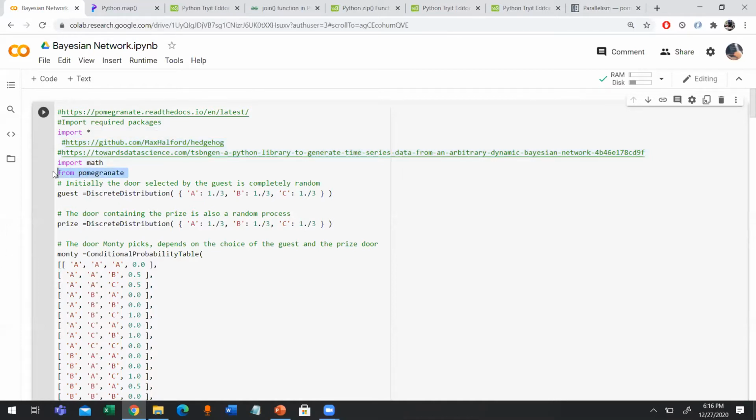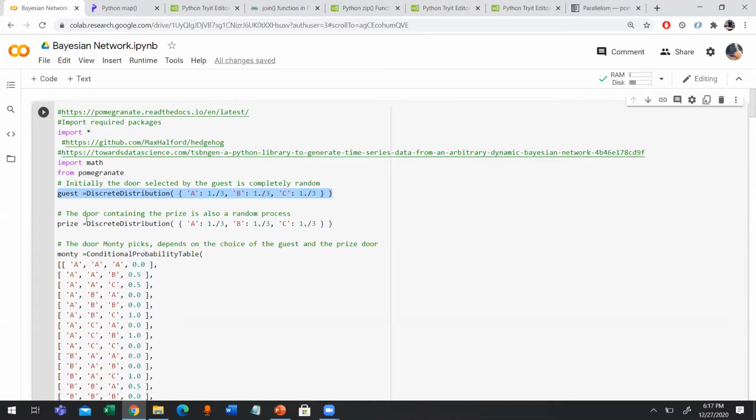So after importing the package, we are creating the variables: the guest variable, the prize variable, and the third one is the Monty variable. Like I said, initially the guest will choose a door at random. Before we speak about that, let's understand what A, B and C represent. A, B, C represent the three doors, right?